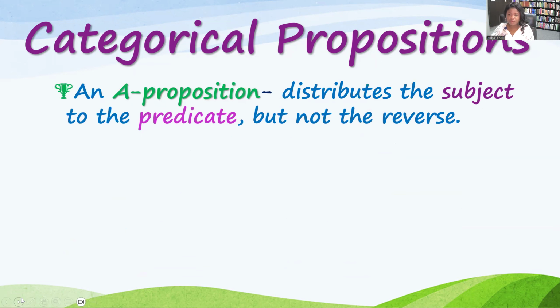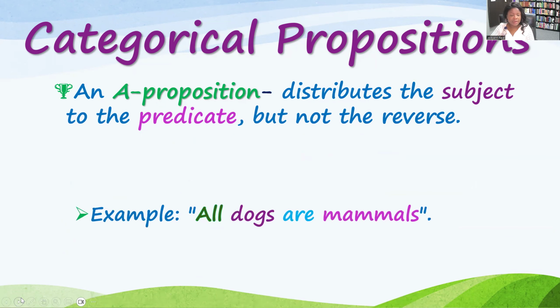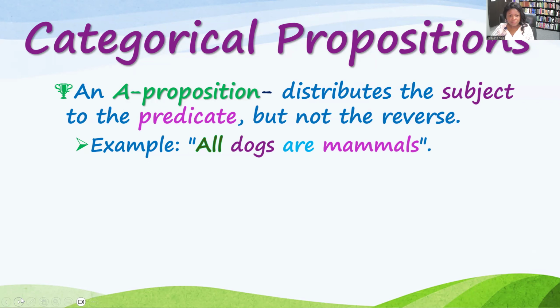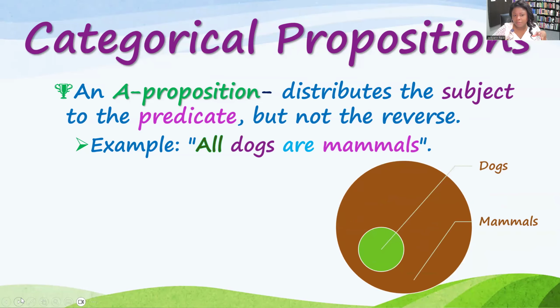Let's use an example to see if that will make it a little bit more clear. Let's use the example, all dogs are mammals. You hopefully see that this is a type A proposition. You see the all S are P, all subjects are predicates. All right, good. So type A proposition, you are already committing the distribution of the subject and the predicate term to memory. But I want you to think about this, right?